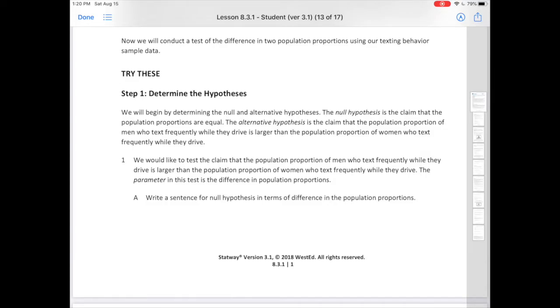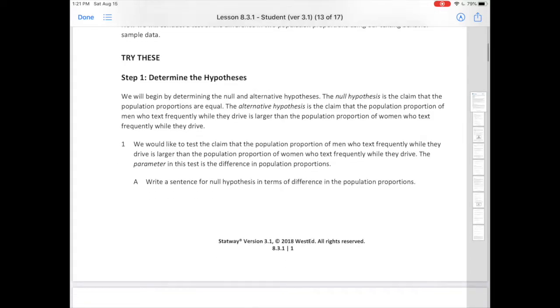What we just saw, this is always how we set up this kind of problem. If we're trying to compare two different populations and do a hypothesis test, then the null hypothesis will always be that they're equal, and the alternative will always be one of three things: either that one is larger than the other, the second one is larger than the first, or that they are just not equal. So we're going to move on here.